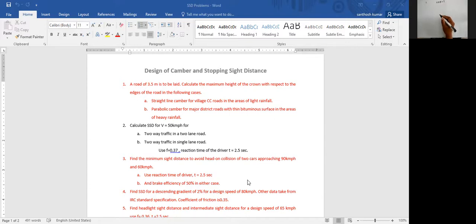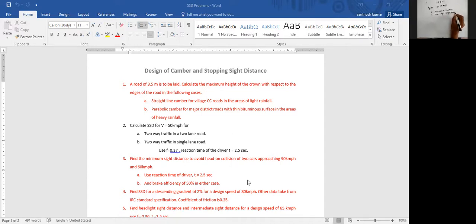The second part is the data given: option A, two-way traffic in a two-lane road, and option B, two-way traffic in a single-lane road. Okay.